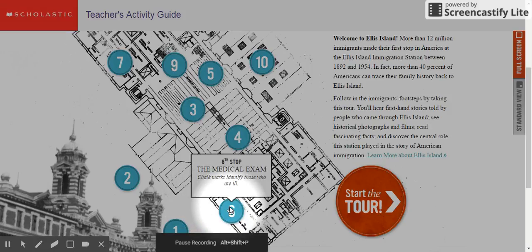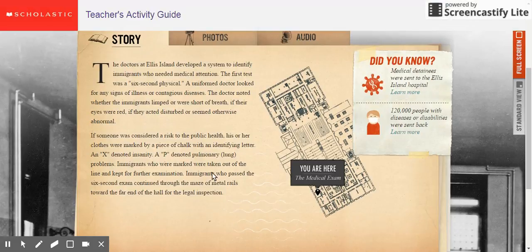When I click on this hyperlink, it'll take me to a tab that says Story. I am going to read this to see if the information given can help me answer my question.